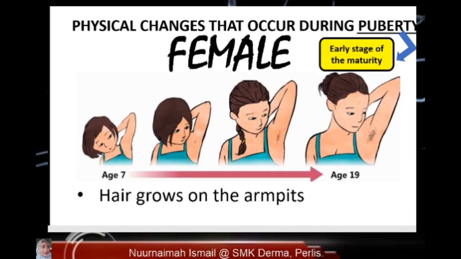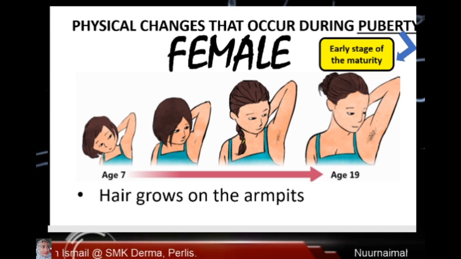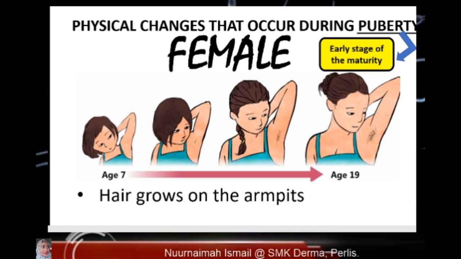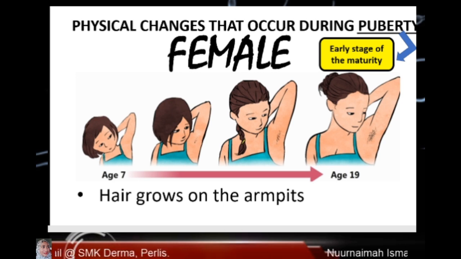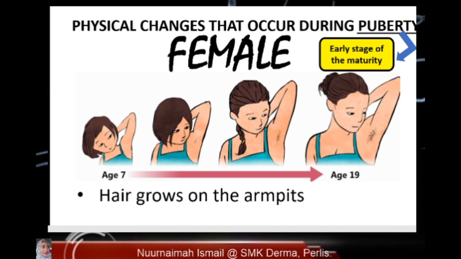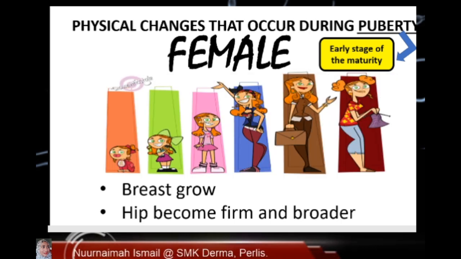How about female? Girls reach puberty earlier than boys, which is around 10 to 12 years old. Okay, these physical changes will occur during puberty of female or girl. Hair start grow on the armpit. Breast start grow.